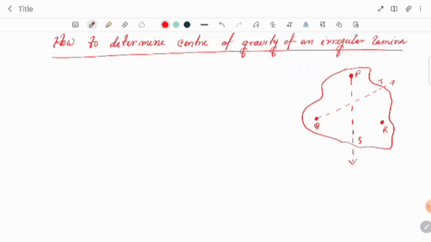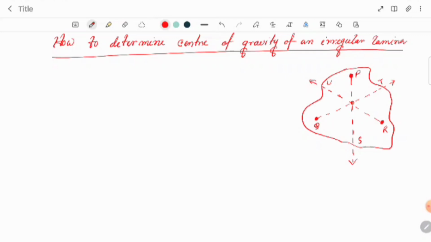In the same way from R we get another point, in this way, suppose U. Now we can see that all three lines are meeting at this point.